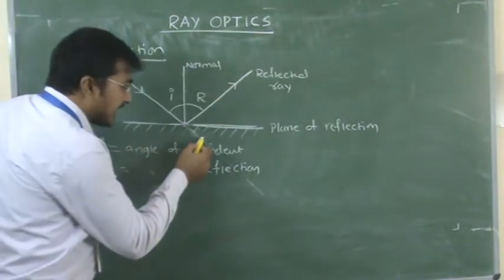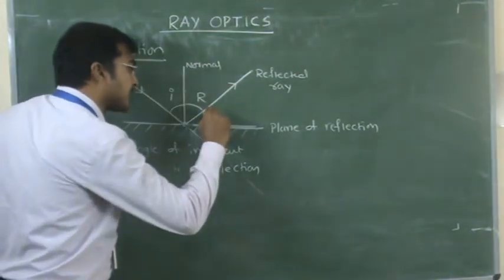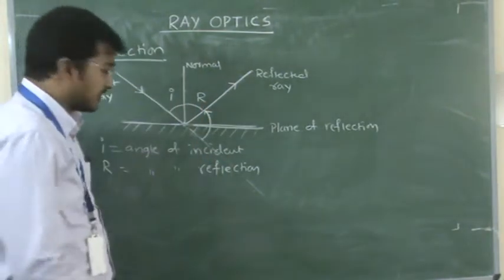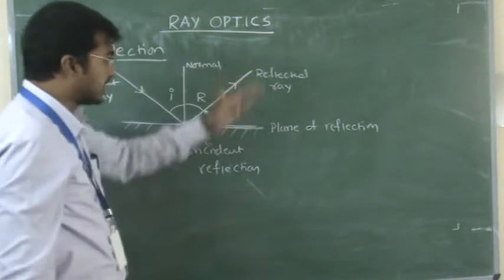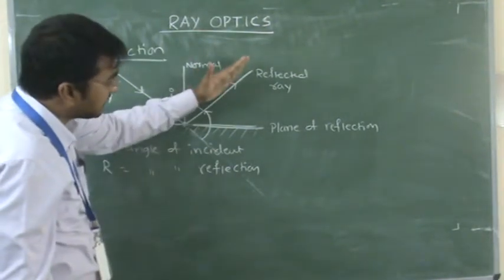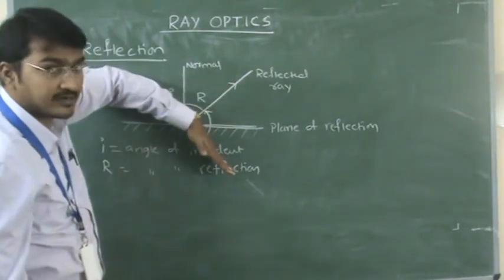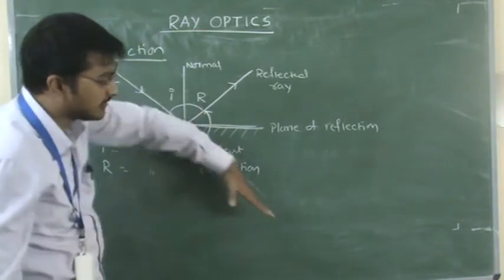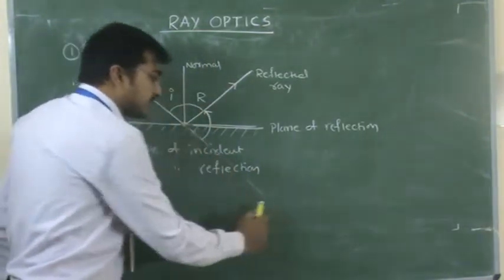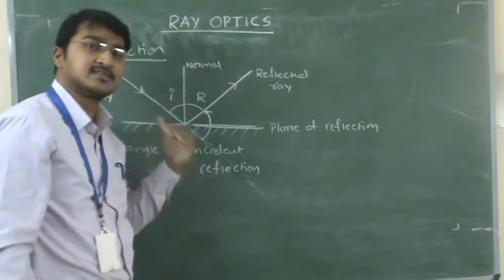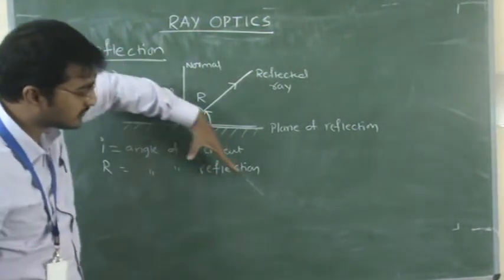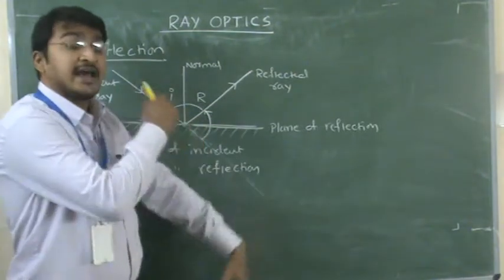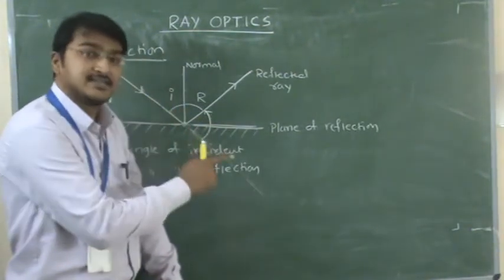Now, the angle between the reflected ray and the incident direction, the actual path of the incident ray. Remember, the incident ray is moving in this direction. This we call the actual path of the incident ray.